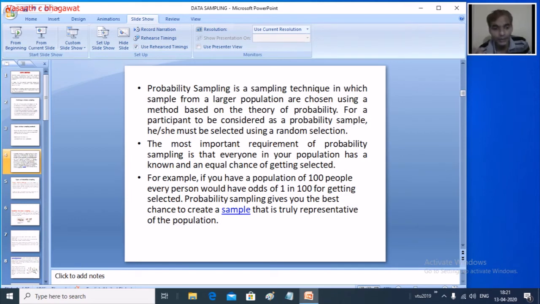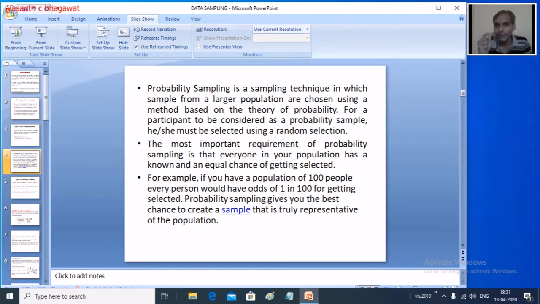Now what is the meaning of random? If you have an entire population, say for example an entire class of around 50 students. Of course 50 students is a very small amount, but just assume that this 50 itself is a huge population for us, and we cannot analyze all 50 students. From them we have to collect a sample. So randomly I am going to select a few students from this entire class. When we say randomly you are going to select, every individual in the population should have an equal chance of being selected. Then only we call it random.